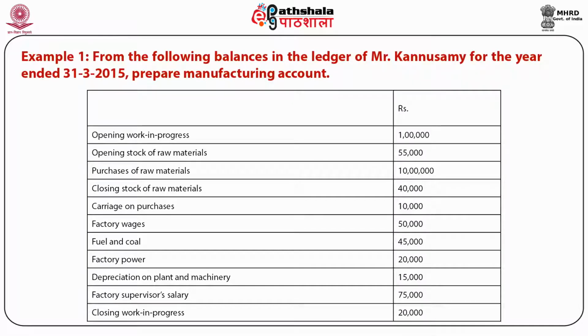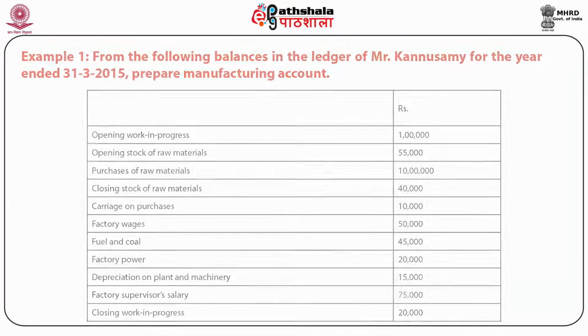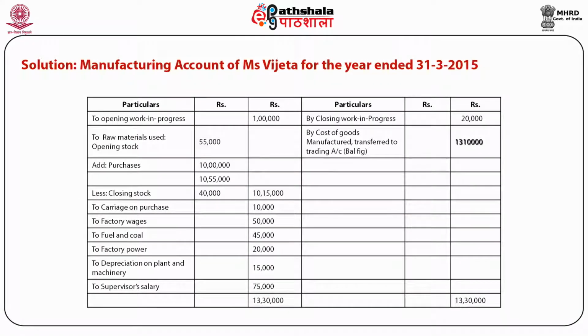In this example, transactions, opening work in progress, opening stock of raw material, purchase of raw material, closing stock of raw material, carriage on purchase, factory wages, fuel or coal, factory power, depreciation on plant and machinery, factory supervisor salary, closing work in progress are given. And with the help of these, we have to prepare a manufacturing account for the year ended on 31st March 2015. Manufacturing account for the year ended on 31st March 2015 is shown in this table,